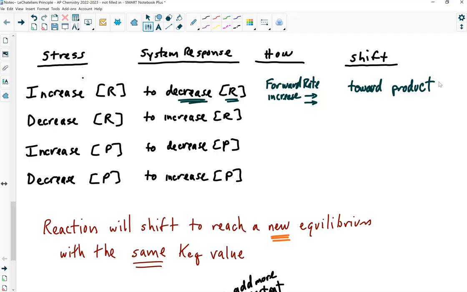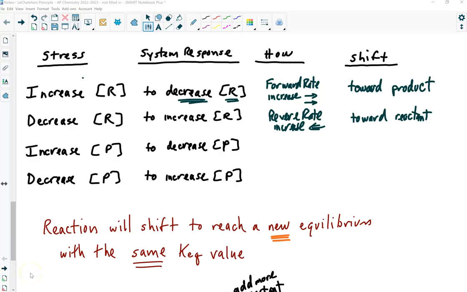What if I decrease the amount of reactant? Well, if I take away reactant, the system is going to want to increase the amount of reactant, right? And it does that by increasing the reverse rate. The reverse rate will temporarily increase to restore the reactant that was removed. And so we say that the reaction shifts toward reactant. Make sense?